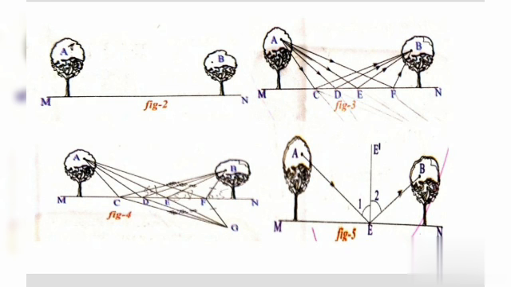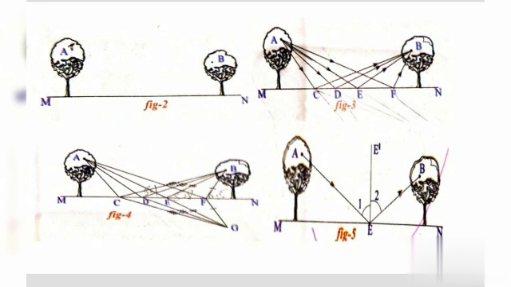A smart crow is on a tree at a point A as shown in figure 2. Some grains are on the ground MN. If the crow wants to take the grain and reach point B on the other tree as early as possible in least time, from where should the crow pick up the grain? With the mathematical knowledge you have about angles and triangles, can you guess the path that the crow selects? If you cannot, read the following.